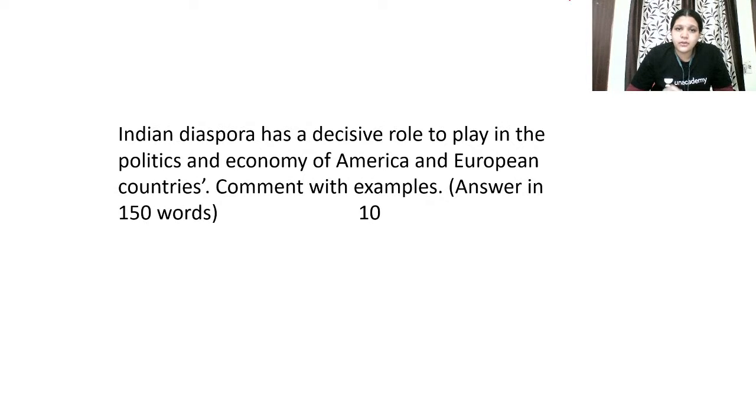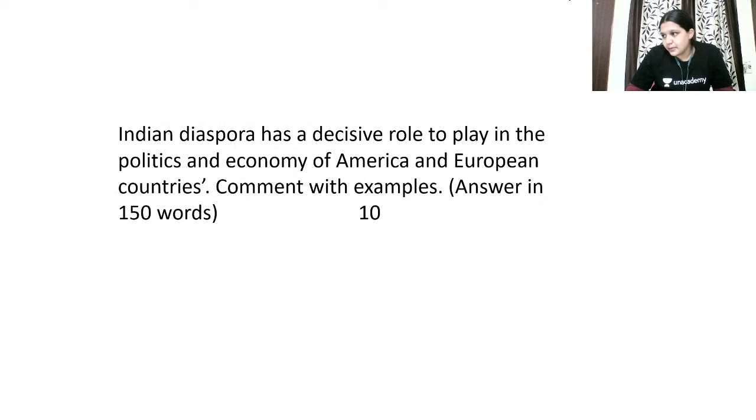Why is this very important? Why is this asked? What category do you bring this question under? It is an international relations question. Why? When there is a person of Indian origin in different countries, especially American and European countries, it is a strength to our country, definitely. When they are in a decision-making position, obviously there will be a good bias towards the Indian side, both in terms of politics and economy. That is what they are asking you to prove.